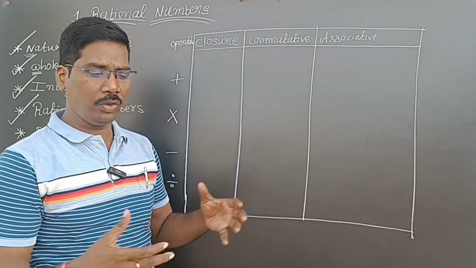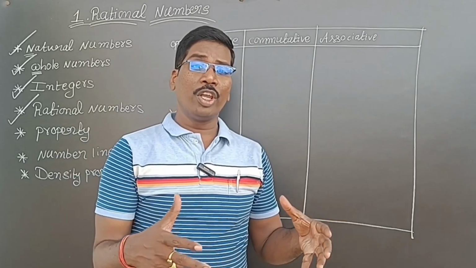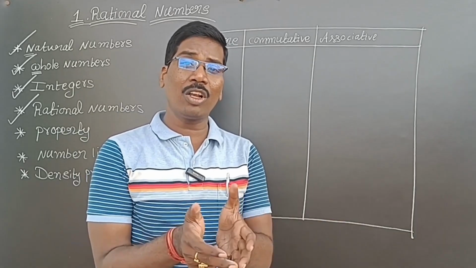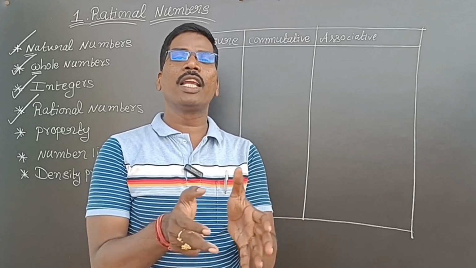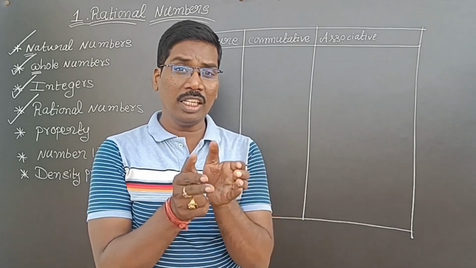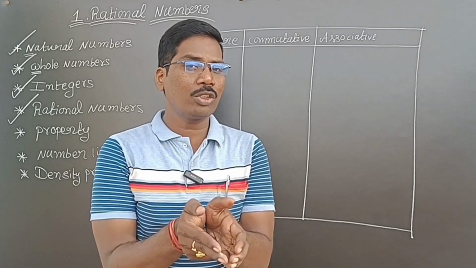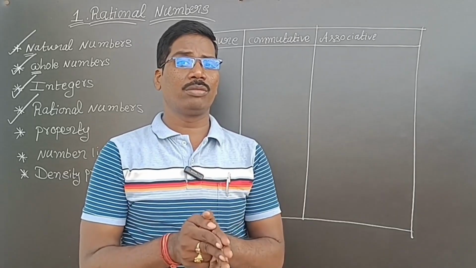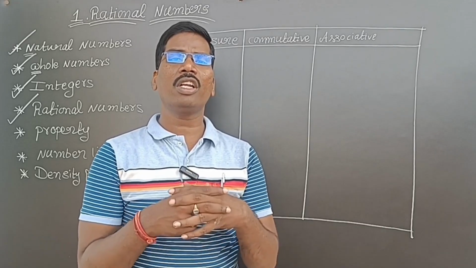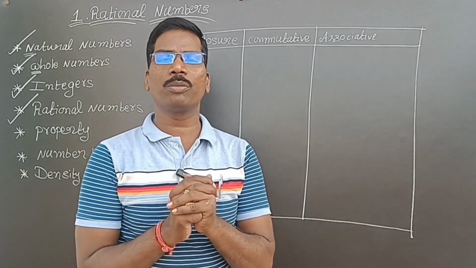Closure property. What does it mean? If you take any two numbers and do any operation, the result should also be close to the same number system. If I take any two numbers in a number system, the result should also belong to that number system. That is what closure means, like friends or relatives. Those are called closure property.